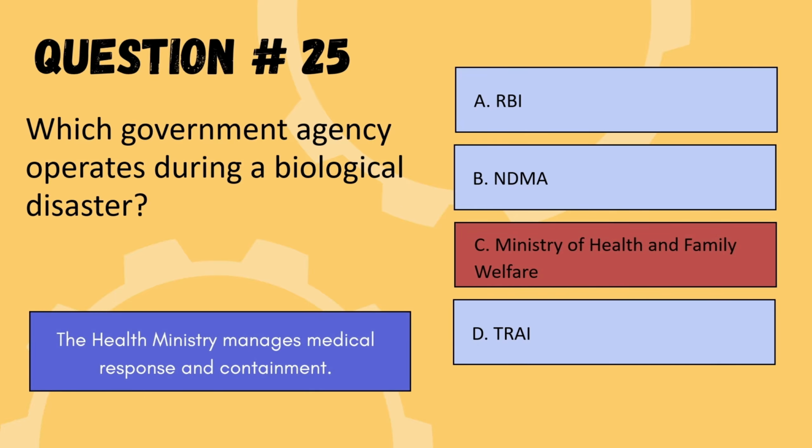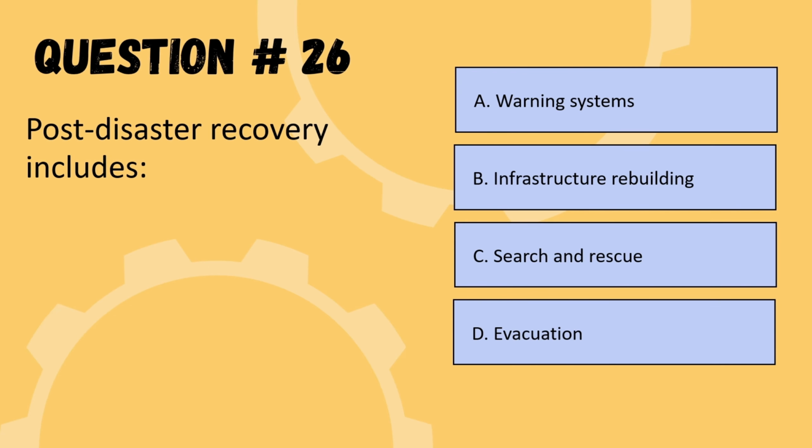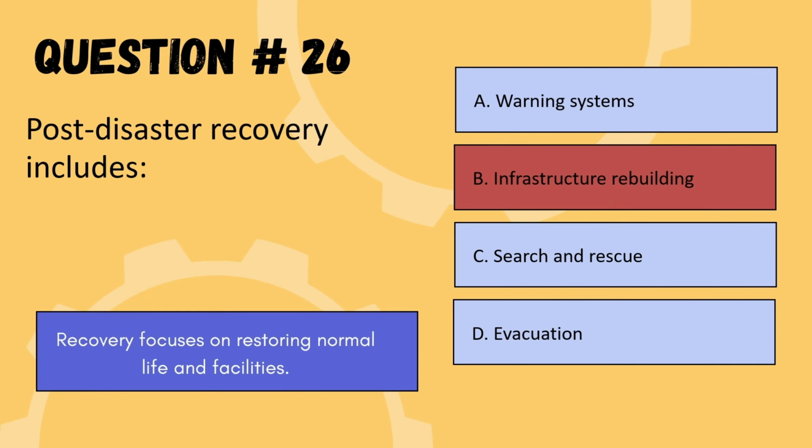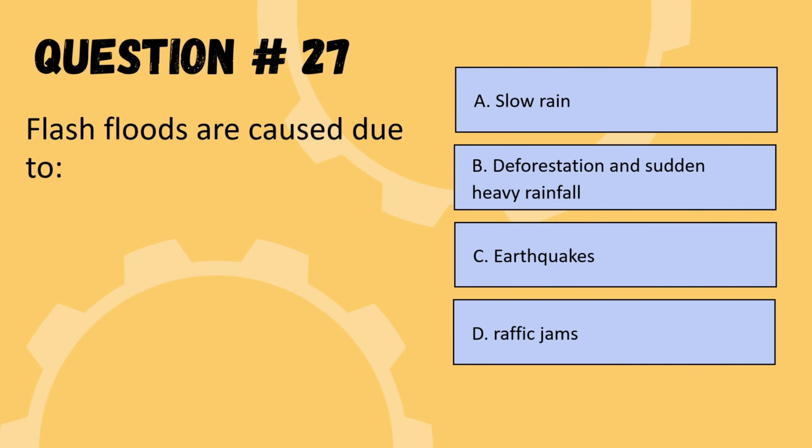So we are moving to the next question. Next question is, post-disaster recovery includes. Options are warning system, infrastructure rebuilding, search and rescue, and the other option is evacuation. So the correct option is option B, infrastructure rebuilding. So we are moving to the next question. Flash floods are caused due to. Options are slow rain, deforestation and sudden heavy rainfall, earthquakes, or traffic jams. So the correct option is option B, deforestation and sudden heavy rainfall.